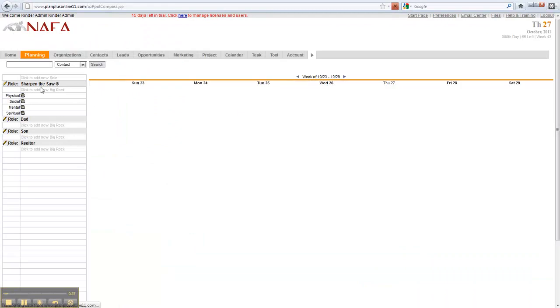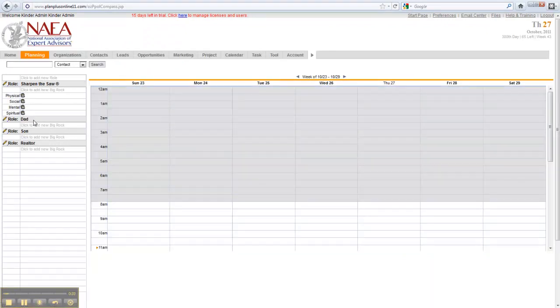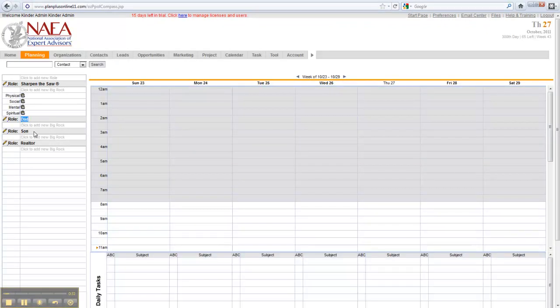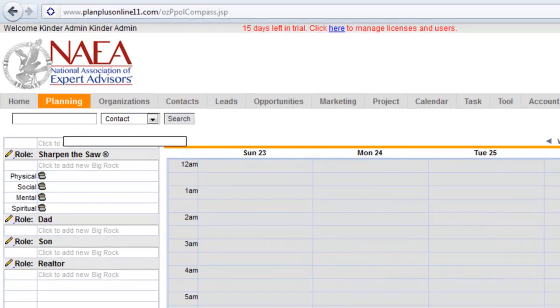When it comes to the compass, what Franklin Covey teaches is that we all have roles in our life. And in this case, I've added a couple sample roles: a father, a son, a realtor. You can also add roles when it comes to your personal or family life or professional life. So I can also put executive. Now when it comes to these roles, you want to try to focus on what are those things that you're going to accomplish every week based on these roles. We all have the same amount of time during the week. We have 168 hours in the week.